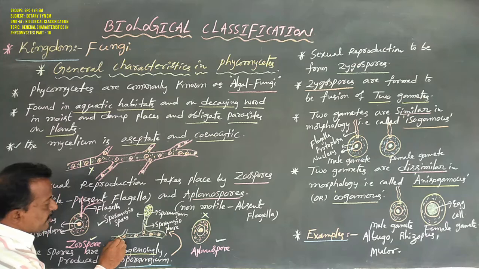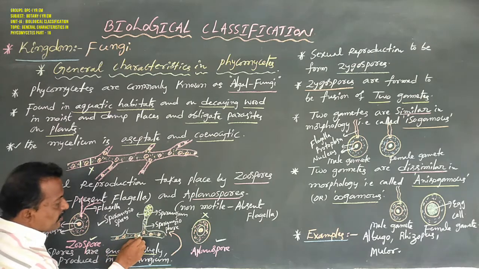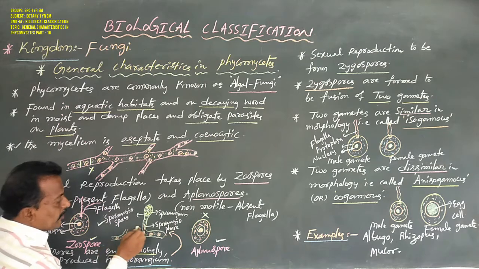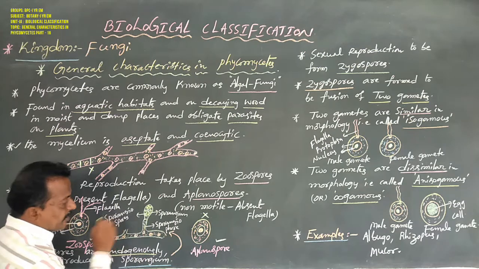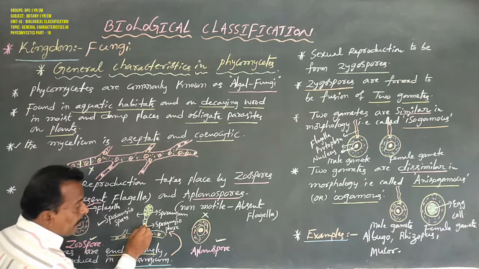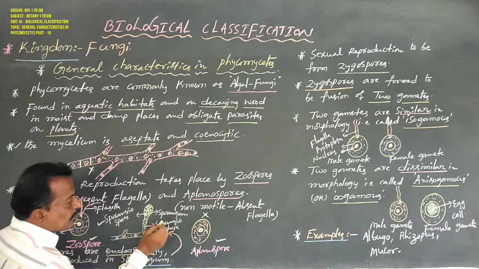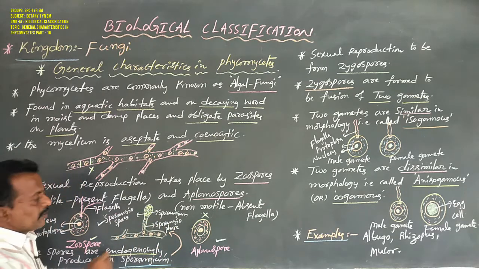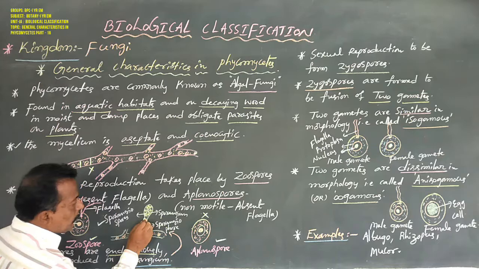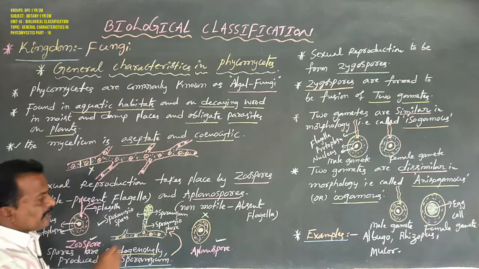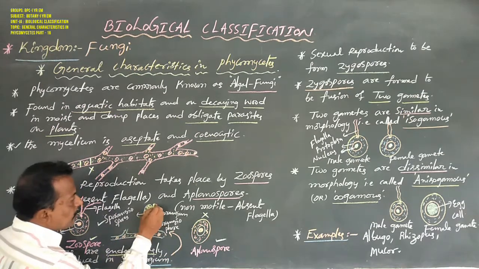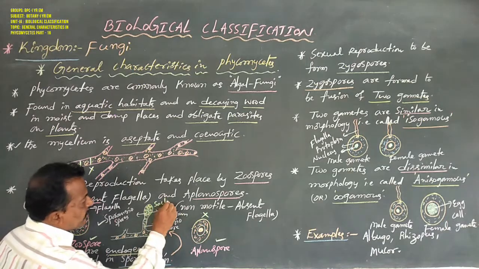Dear students, this is a mycelium. This mycelium contains a network of hyphae, but some special hyphal branches develop into sporangiophores. The sporangiophore develops a sporangium, which appears as a sac-like structure.